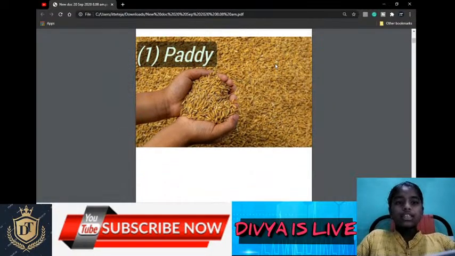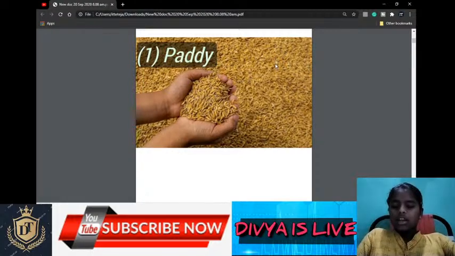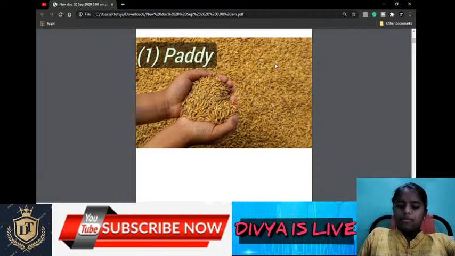Paddy is also known as rice. Rice is a staple food crop for India, and it is consumed highly in India. India is the second largest producer of paddy in the world, and the first place is China. Paddy is a kharif crop. It means it grows in monsoon season, and paddy requires high temperature, about 25 degrees Celsius, and also requires high rainfall.